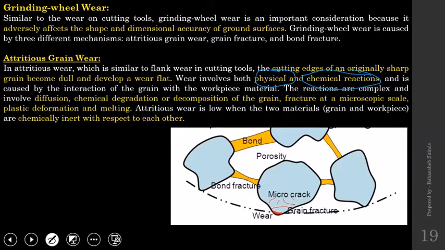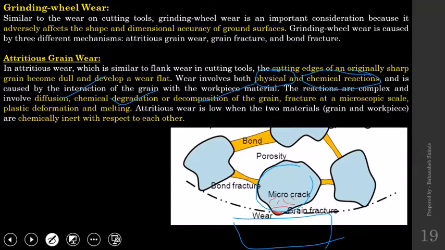And the second reason is chemical reaction. So sometimes at room temperature and sometimes at elevated temperature, because now we know the temperature range of the grinding process, at that elevated temperature there might be a reaction between the abrasive and the work surface. And because of that reaction, there will be diffusion, chemical degradation, and decomposition of the abrasive grain.